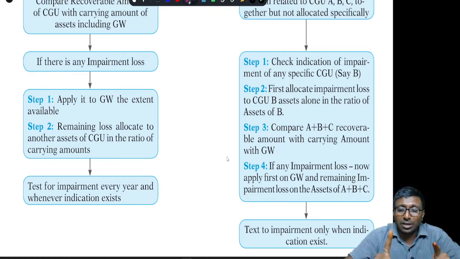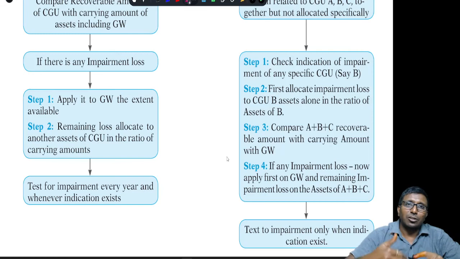Right, not to the goodwill. Right, that is the first round of checking of impairment loss. Once that round is over, then you have to club A plus B plus C plus goodwill. Then you have to go for the second round of impairment checking. Right, and now if there is any impairment loss, you have to hit goodwill first.